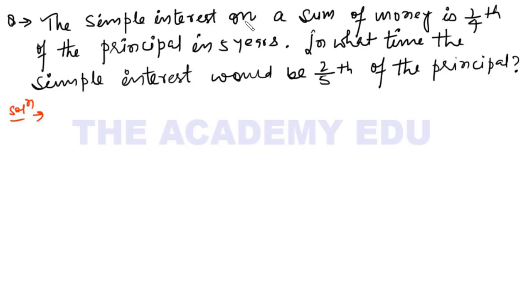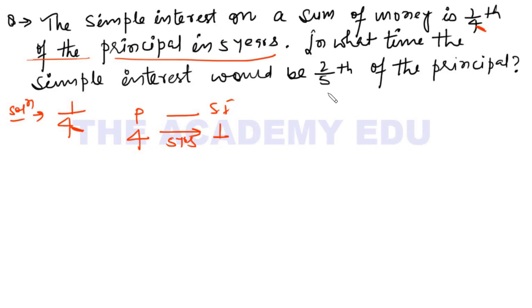Now listen, the simple interest on a sum of money is 1/4. Question is saying simple interest is 1/4 of the principal. So my dear friend, listen here very carefully. Whenever something is saying of the, from the, and a fraction is given, the of and from is always here in denominator. So if it is 1/4 of the principal, this is principal, so principal and simple interest. If 4 rupees is principal, 1 rupee is simple interest. In how many years? 5 years. This is the one part of the question.